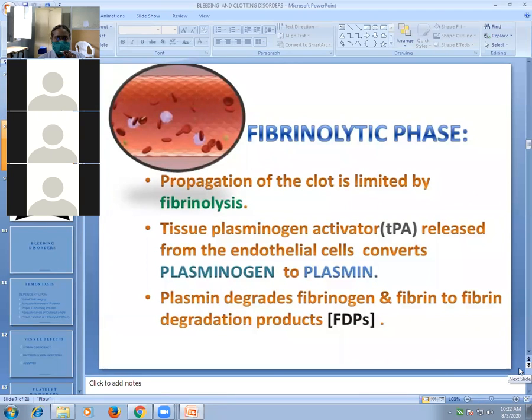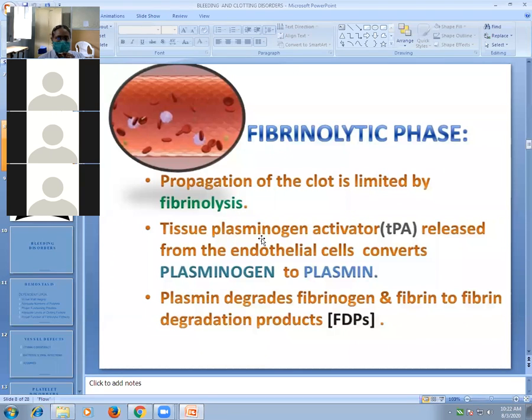And last is the fibrinolytic phase. The function of the fibrinolytic phase is that the propagation of the clot or formation of excessive clot is limited by fibrinolysis. So the body should have a balance in the formation of clot.